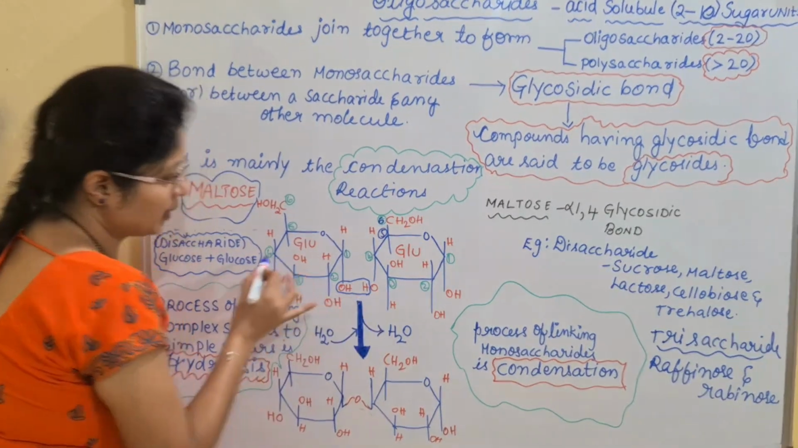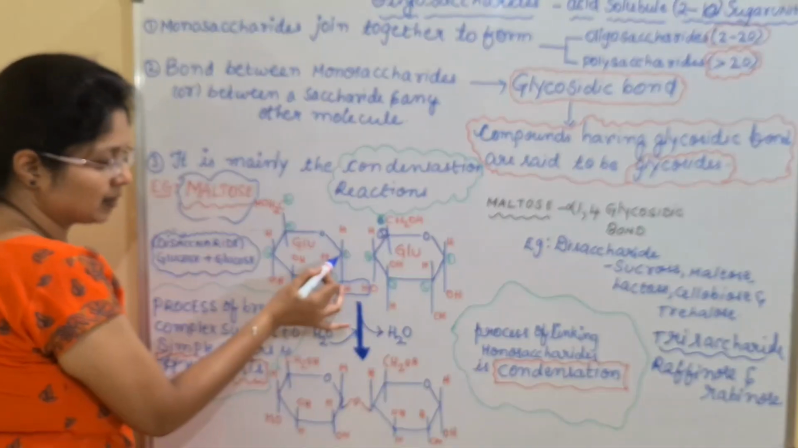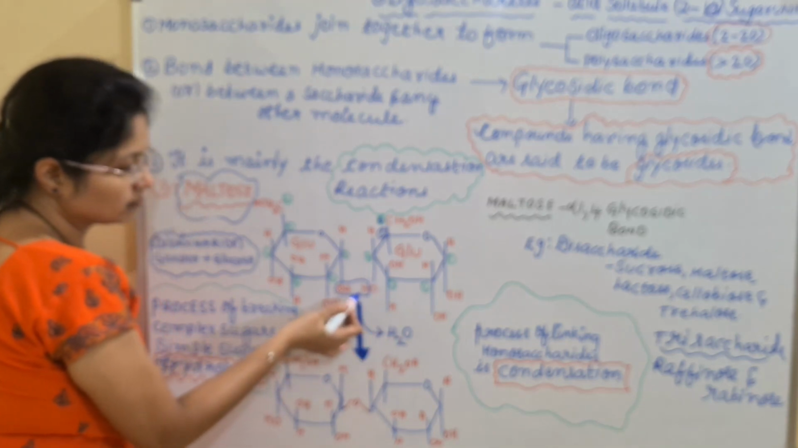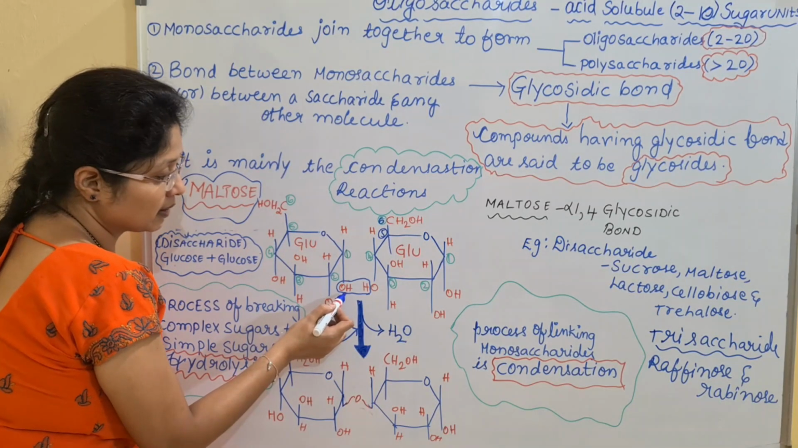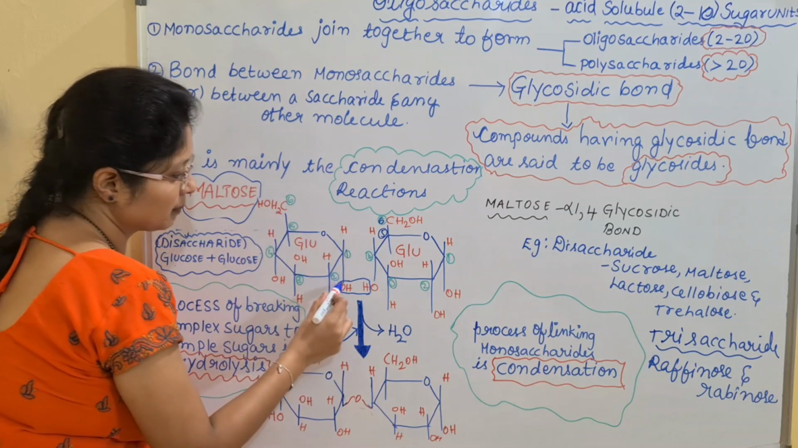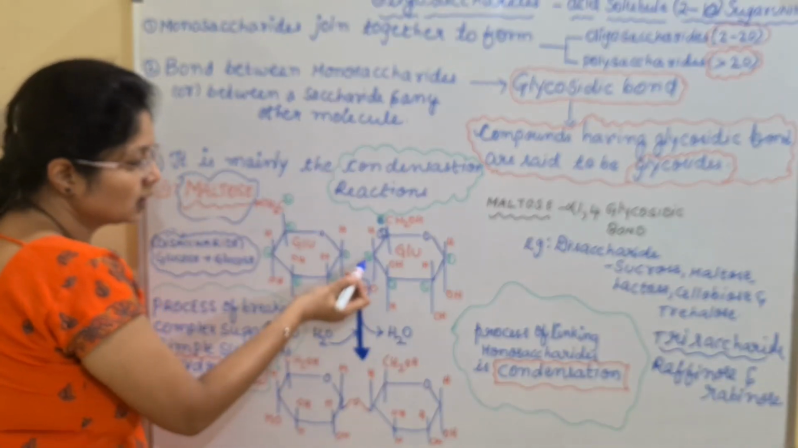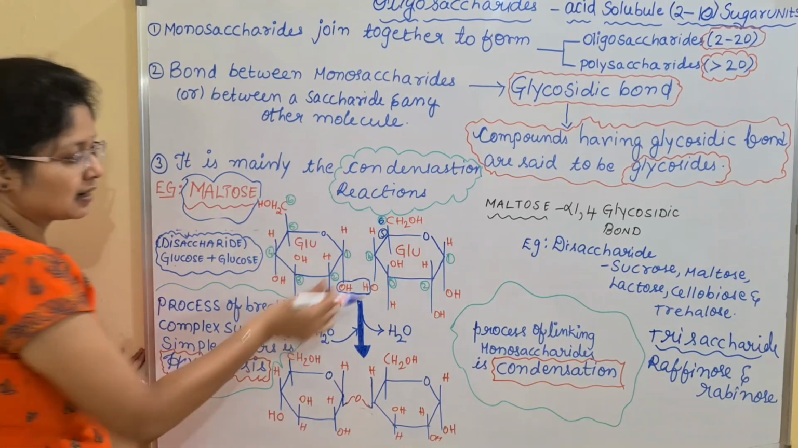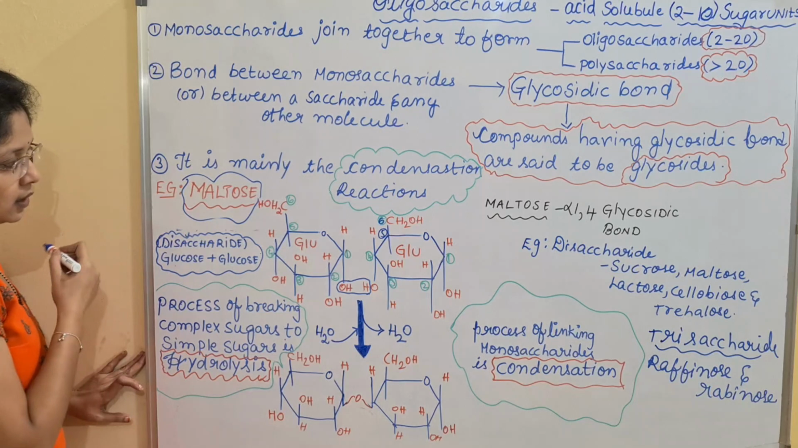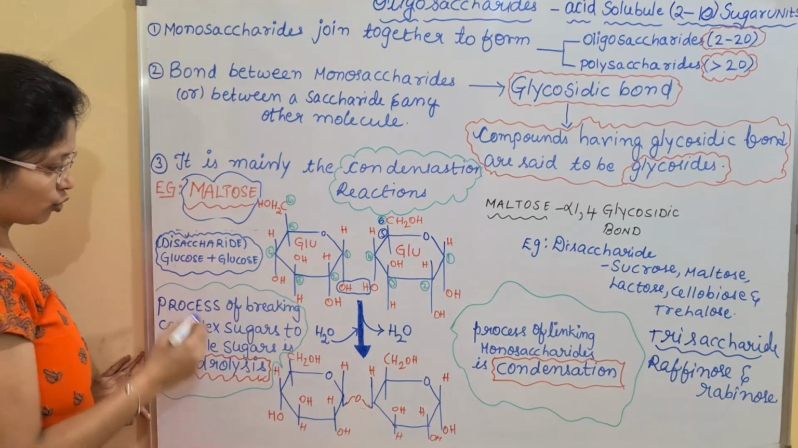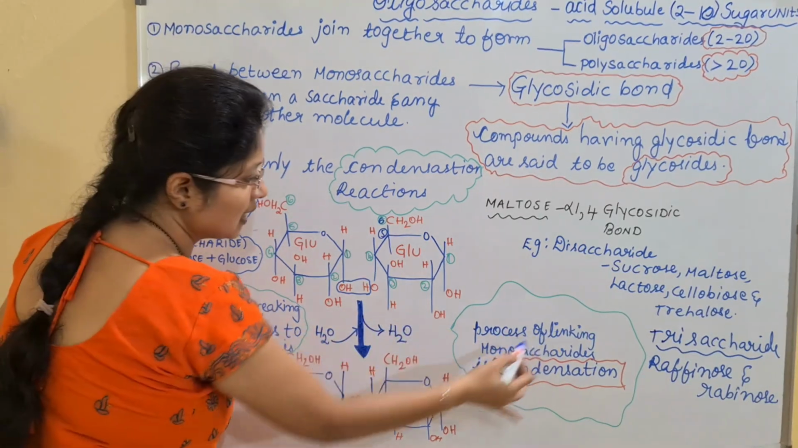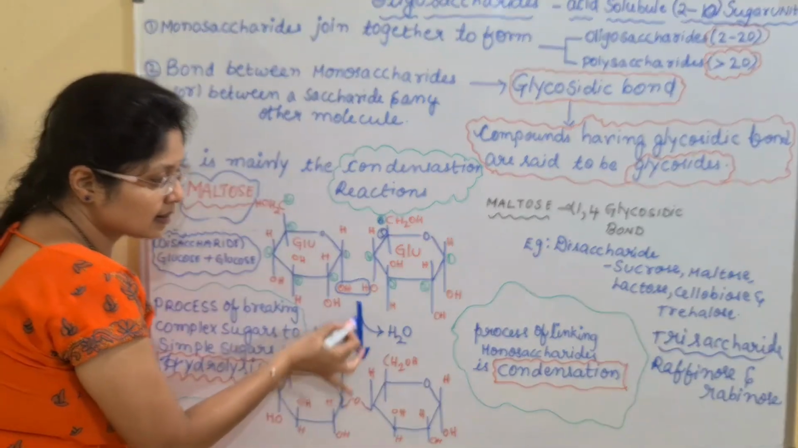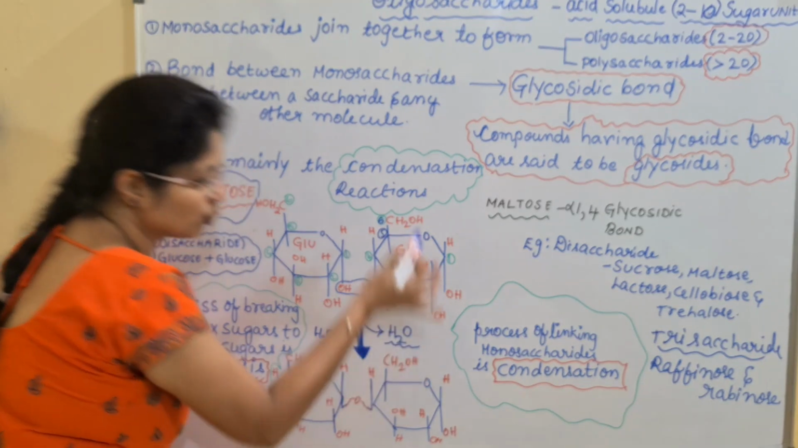So in this way, mainly the first carbon will be reactive, and the hydroxyl group on the first carbon will be joined with the hydrogen of the fourth carbon's hydroxyl group, and it is removed in the form of water. This reaction is said to be a condensation reaction. So the process of linking monosaccharides is a condensation reaction where there is a release of a water molecule.